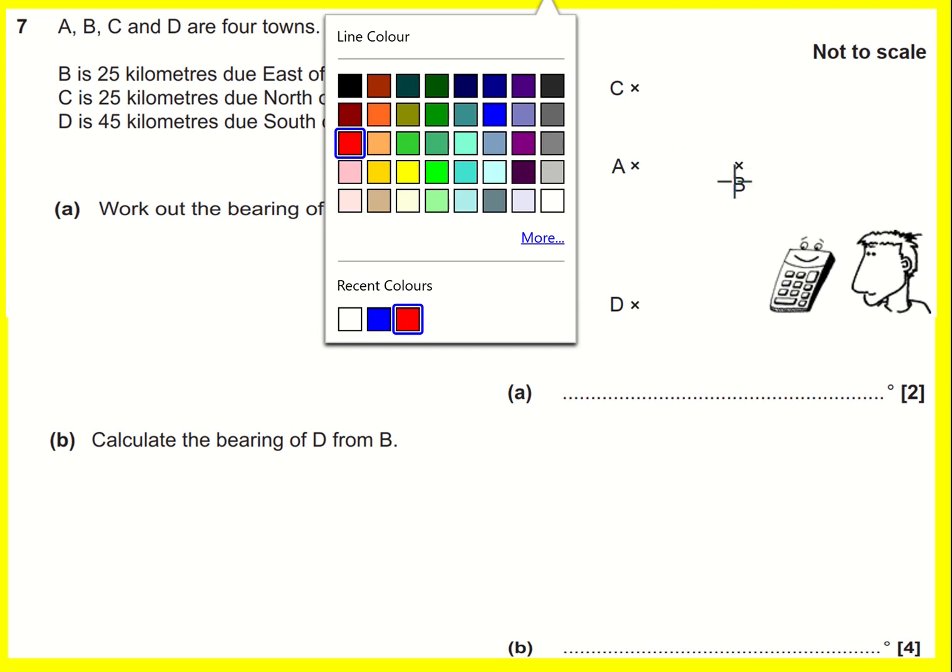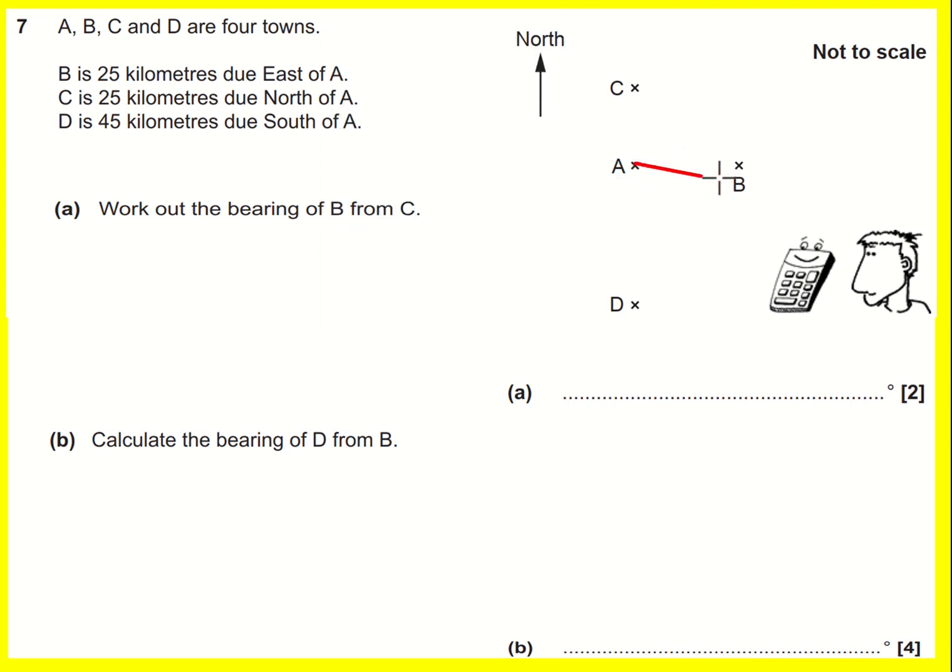So we've got that B is 25 kilometers due east of A, and then we've got this one is due north, so I'm just going to connect them up, and then D is 45 kilometers due south. So 25, 25, 45, and this is a right angle. Work out the bearing of B from C.